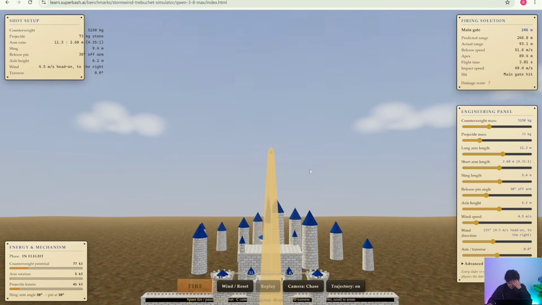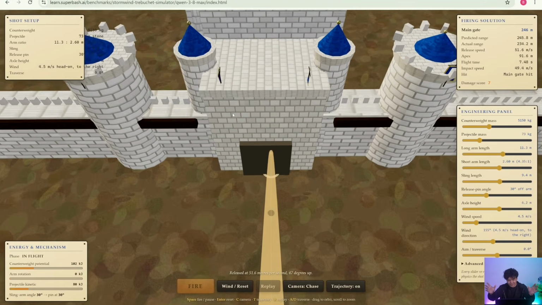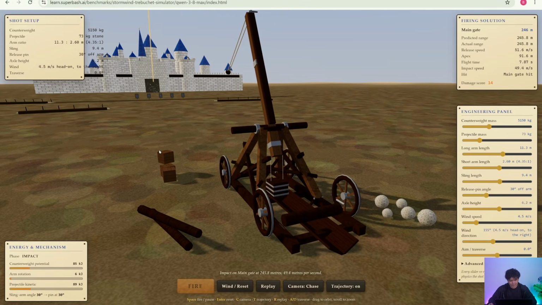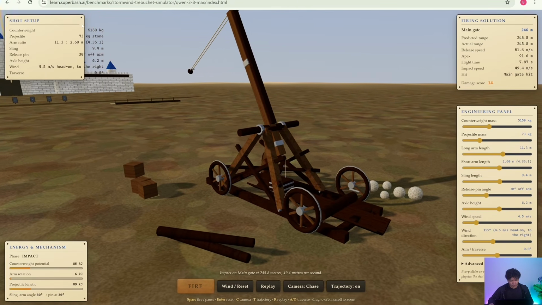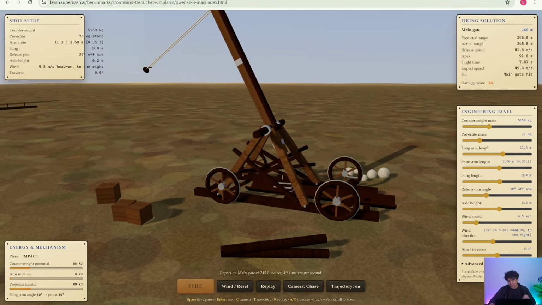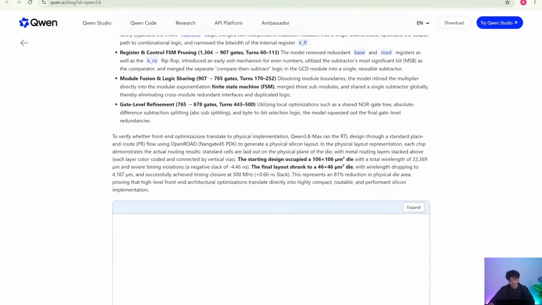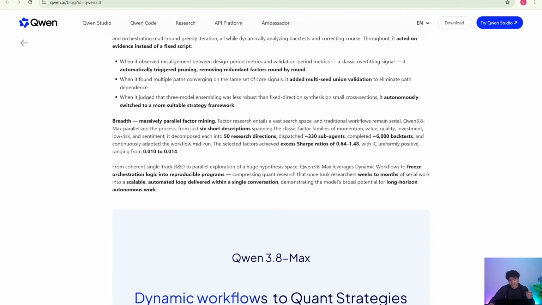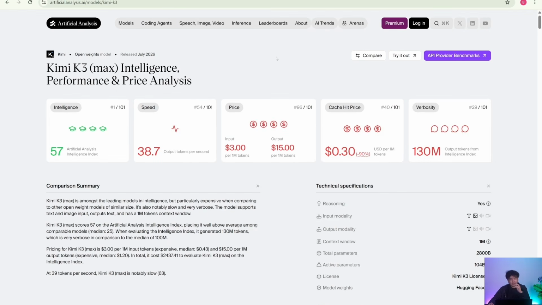This type of test definitely has a lot of potential. We would try to improve upon it because this is just the first one-shot prompt try. But yeah, definitely a lot of potential for Qwen 3.8 Max. It did not disappoint. If I was already very impressed with Qwen 3.7 Max for a lot of the front-end tasks I do, Qwen 3.8 Max, very, very good. I think this is now my new main specifically for website designs. Website designs, Kimi K3 there, but it's just in terms of usage limits games, right?